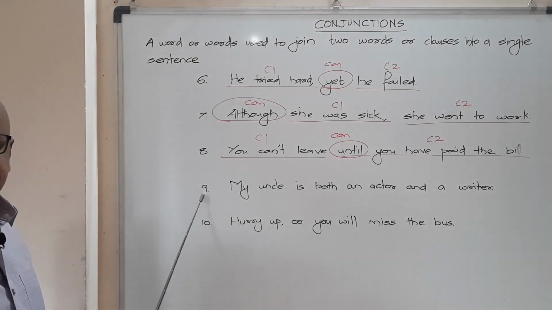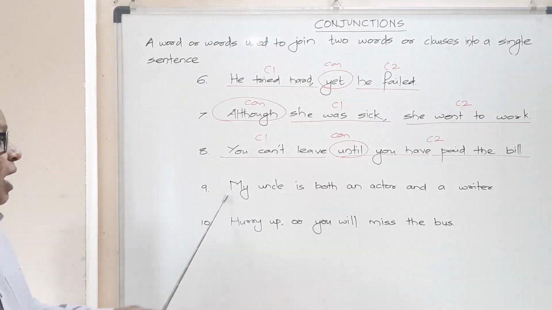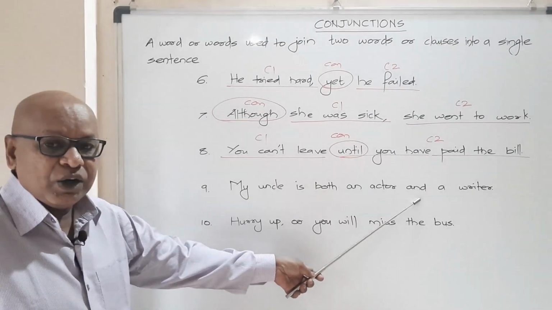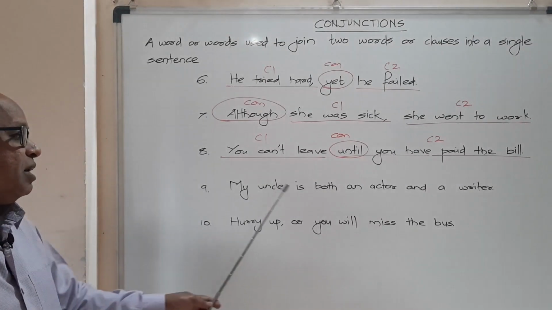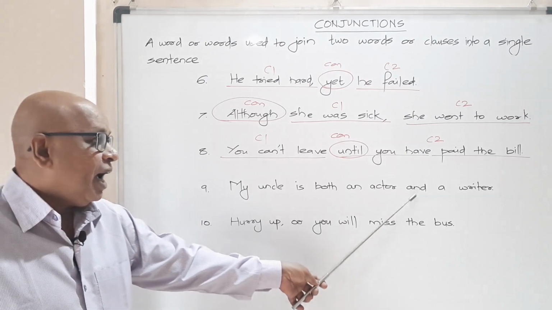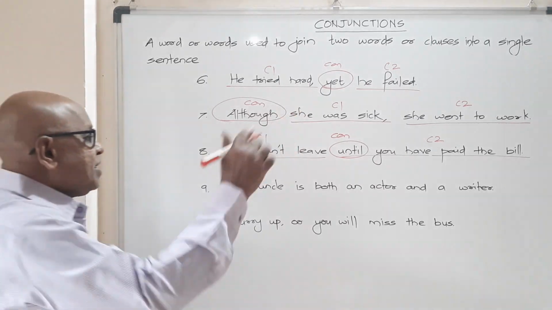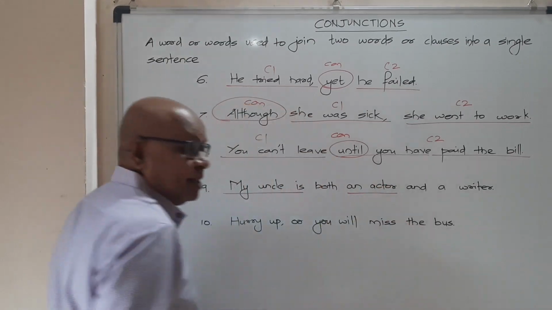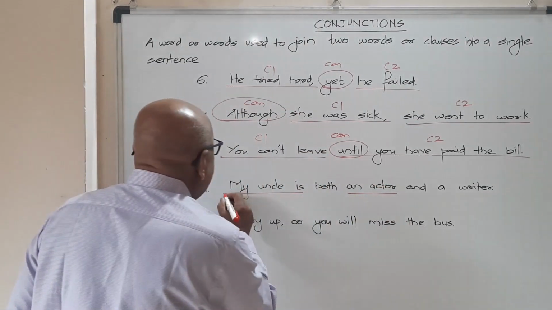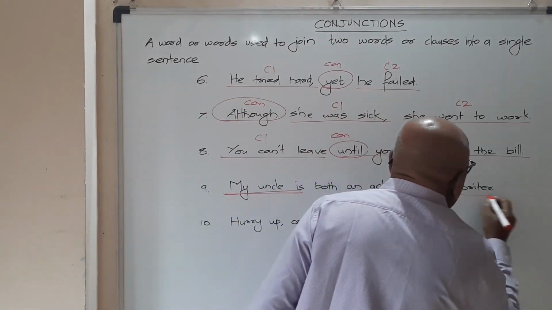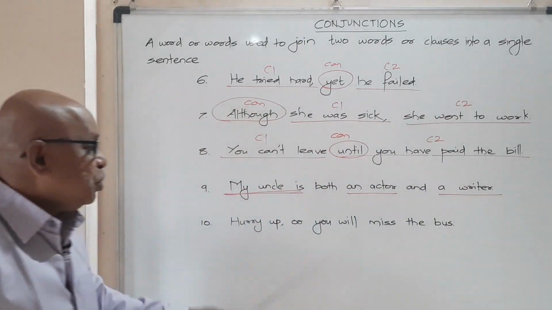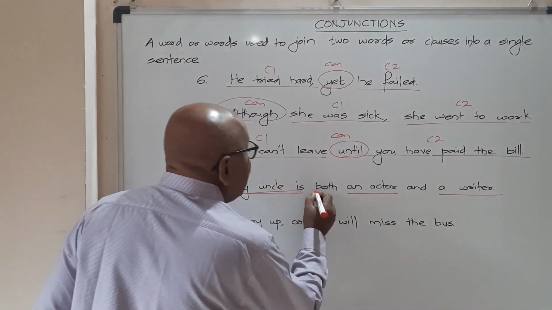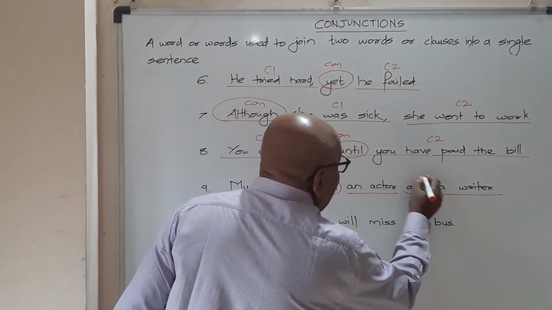Now we have sentence number 9. My uncle is both an actor and a writer. Now in this case, my uncle is an actor. This is clause 1. My uncle is a writer, clause 2. Don't you think these two clauses have been joined together by the coordinator both and?